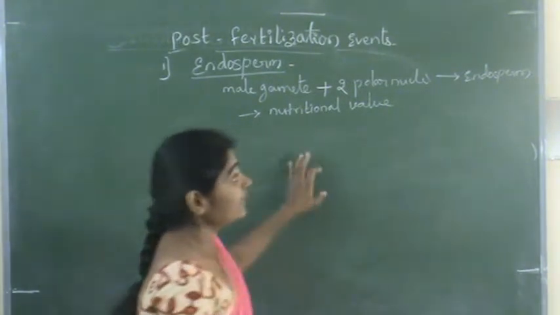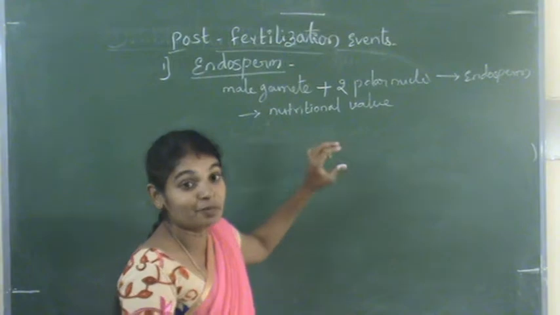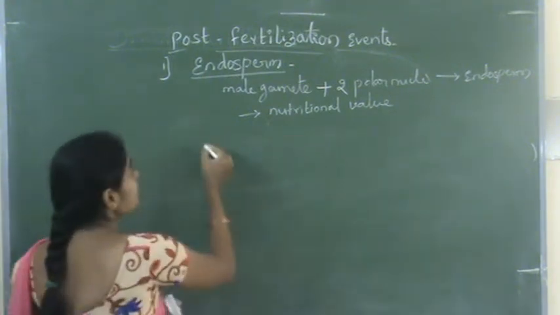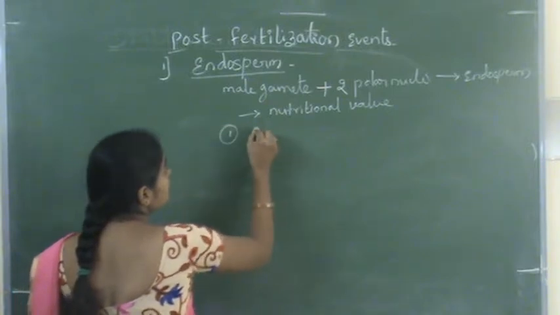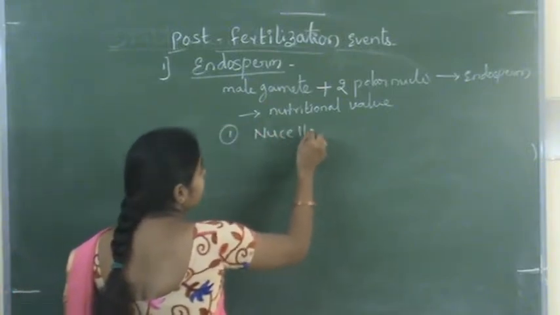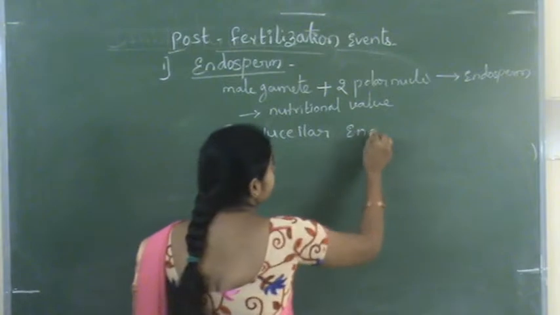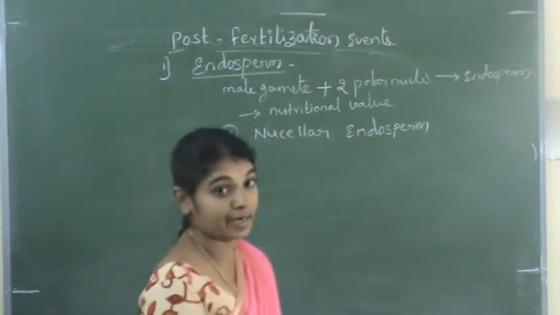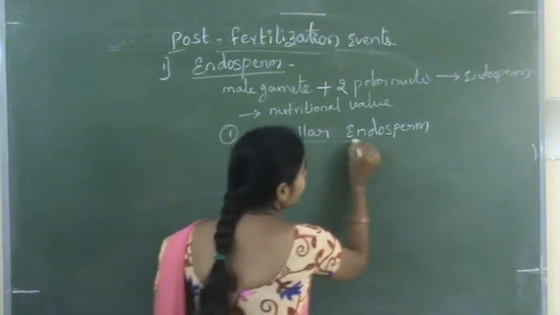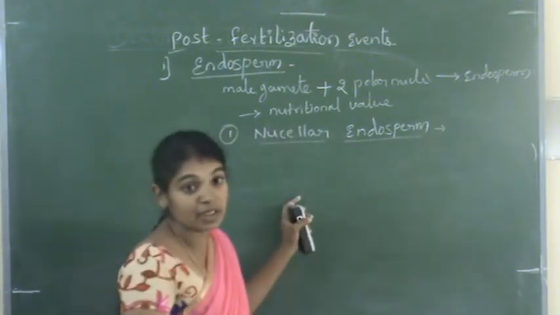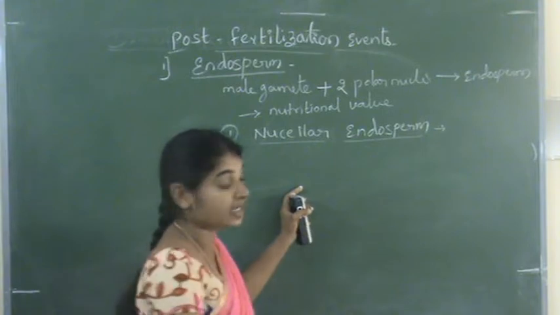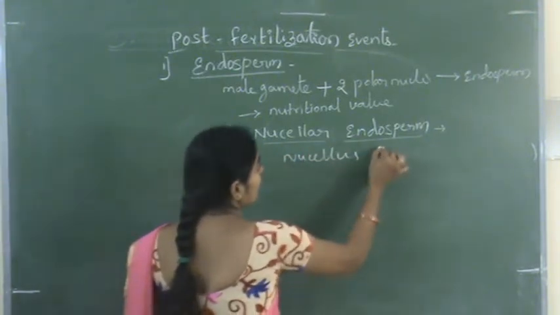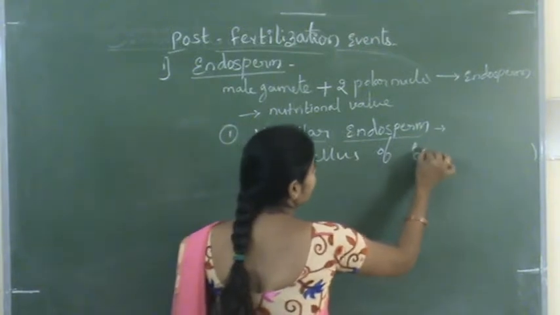There are different types of endosperms, based on where it is formed. One is nucellar endosperm. Nucellar endosperm is developed from the nucellus of the embryo sac.